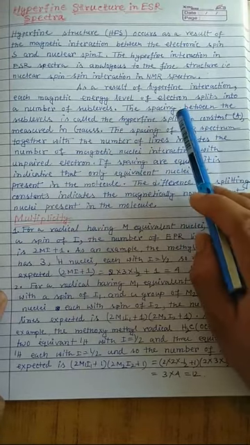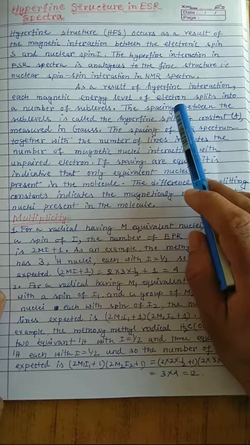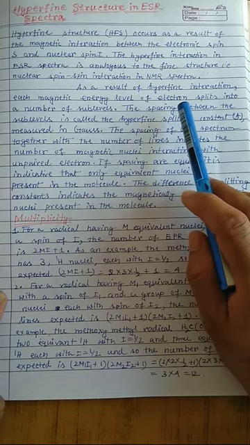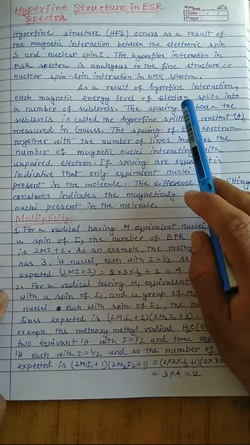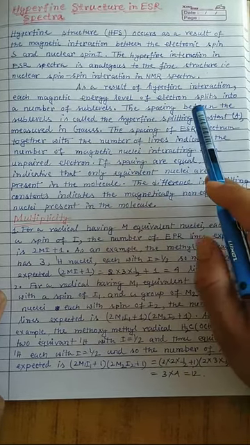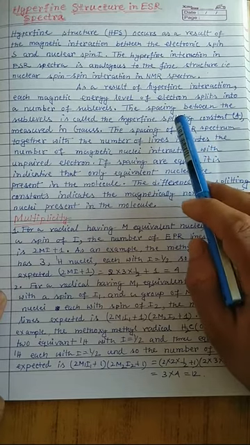I'd like to mention one thing. In the absence of a magnetic field, both energy levels of the electron are the same. When we apply the magnetic field, the lower energy state comes down and the higher energy state goes up, and this is called normal spin splitting.